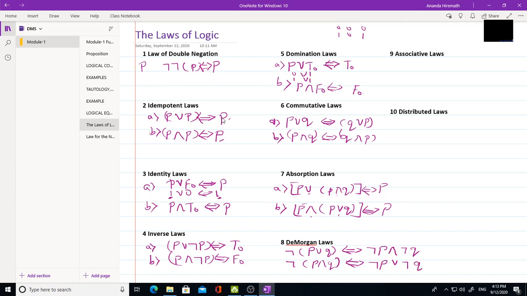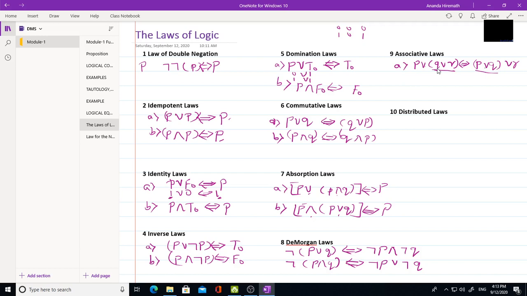Now the ninth one, associative law. First, P or Q or R is logically equivalent to (P or Q) or R. For the last two inputs we have a bracket on the LHS, and on the RHS for the first two we can put the bracket and outside the bracket you have or R. No symbol is changed, it is still or.